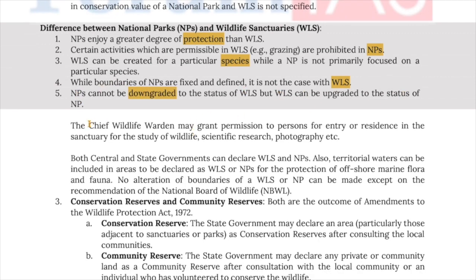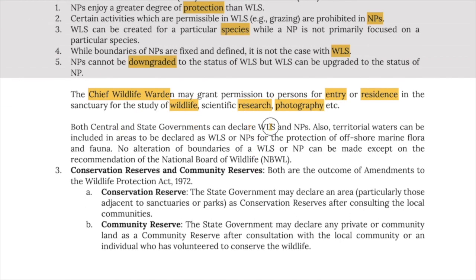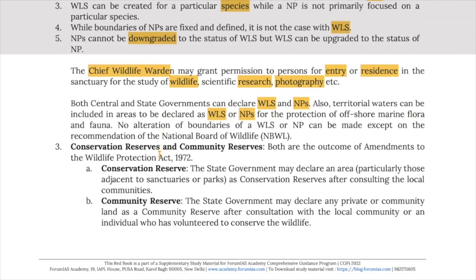National parks cannot be downgraded to the status of wildlife sanctuaries, but wildlife sanctuaries can be upgraded to the status of national park. The chief wildlife warden may grant permissions to persons for entry and residence into the sanctuary for the study of wildlife, scientific research, photography, etc. Both central and state government can declare wildlife sanctuaries and national parks. Also, territorial waters can be included in an area to be declared as a wildlife sanctuary or national park for the protection of offshore marine flora and fauna. No alteration of the boundaries of the WLS, that is wildlife sanctuary, or national park can be made except on the recommendation of the National Board of Wildlife.